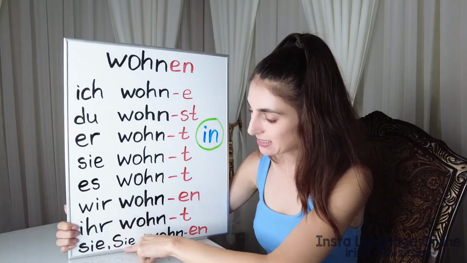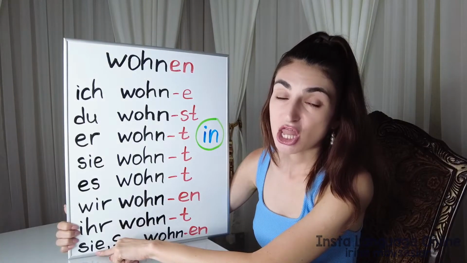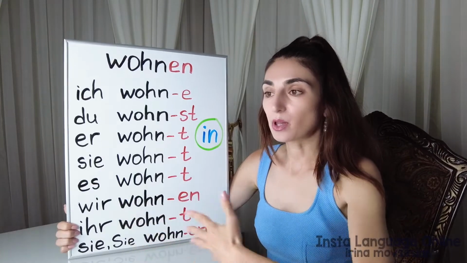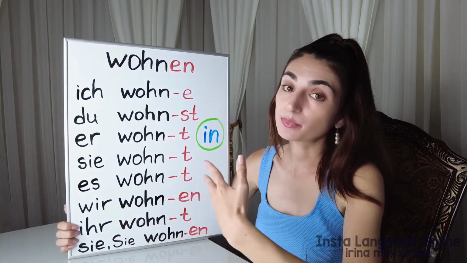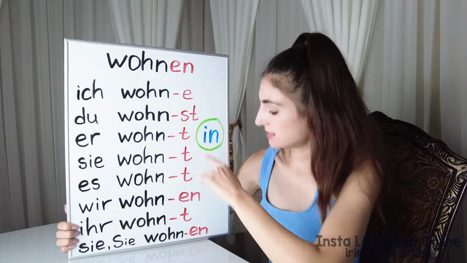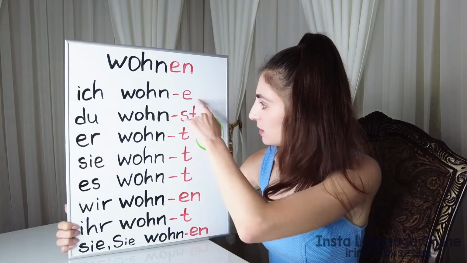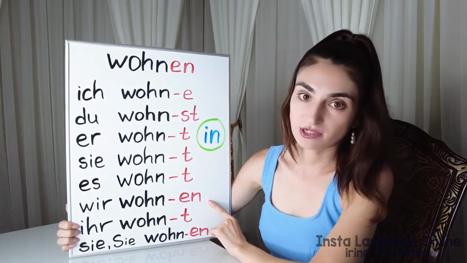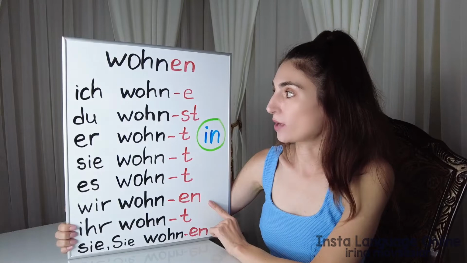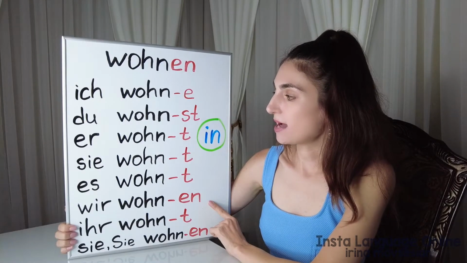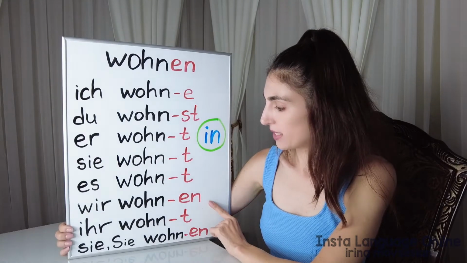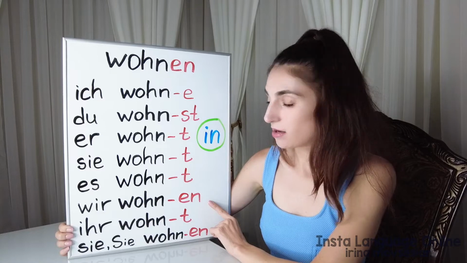Now the last one, sie. The first sie is they. The second Sie is you. People who we respect. The polite plural form of you. And we have the same ending as the infinitive form. So basically what we need to learn, e, st, t, en. Just 4 endings pretty much. Let's read one more time. Ich wohne, du wohnst, er wohnt, sie wohnt, es wohnt, wir wohnen, ihr wohnt, sie wohnen.